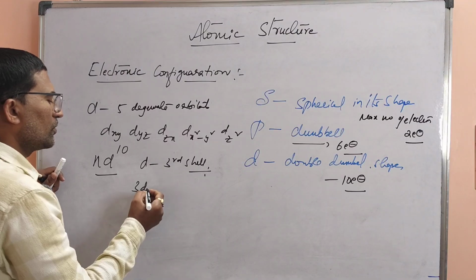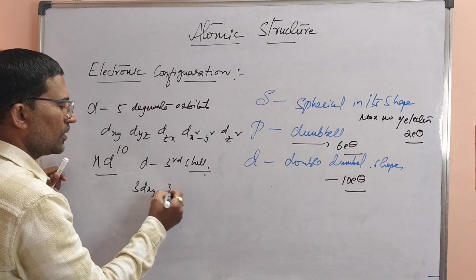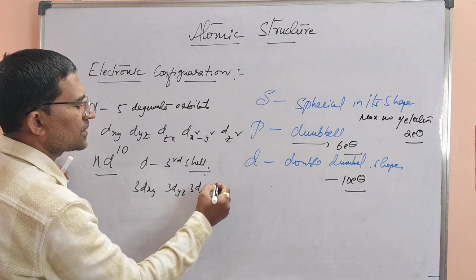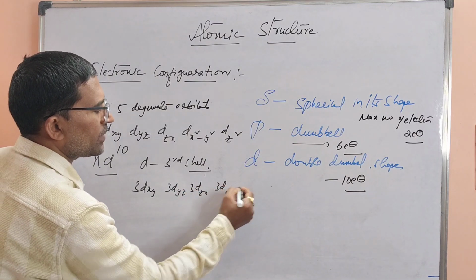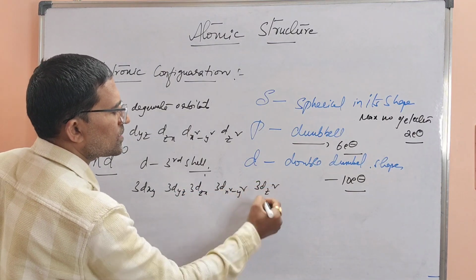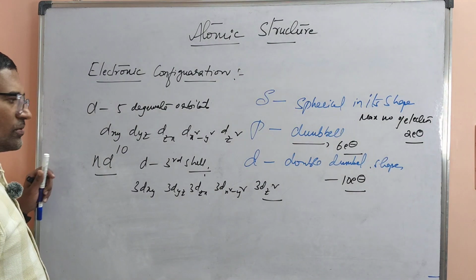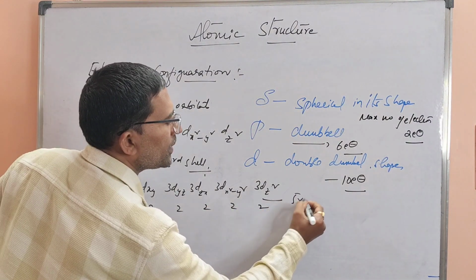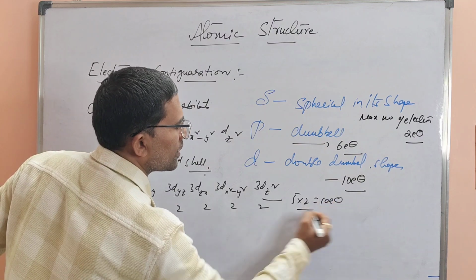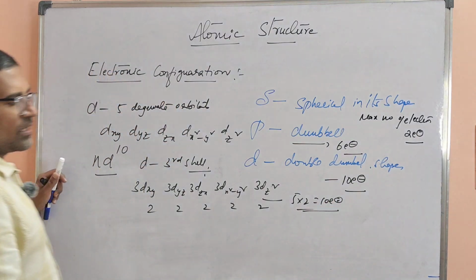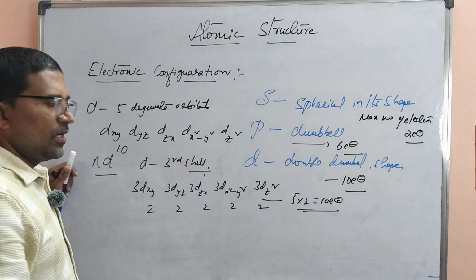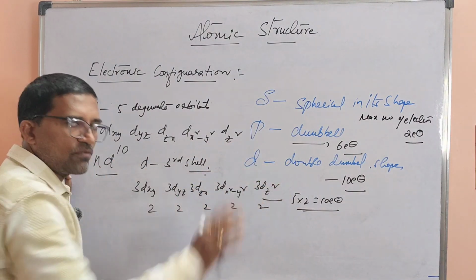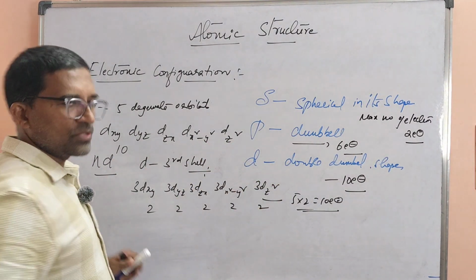If it is the third shell, 5 types are there. That is 3dxy, 3dyz, 3dzx, 3d x square minus y square and 3d z square. Understood? So each contains 2 electrons on an average, that is 5 into 2, 10 electrons. If you take all d suborbitals together, 5 are there, and the total number of electrons will be 10. I hope you understood these.